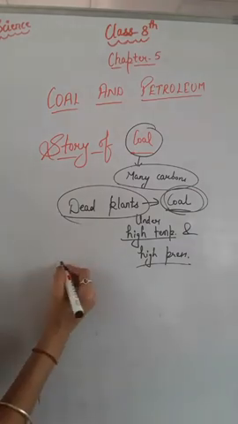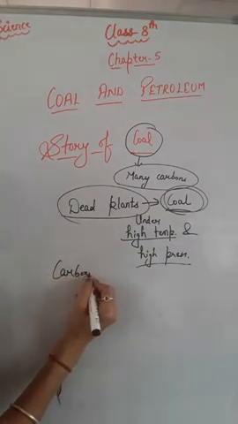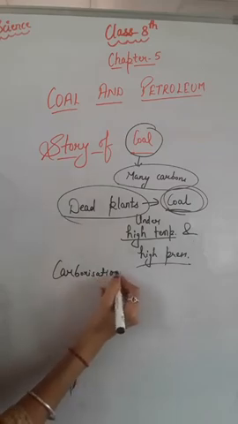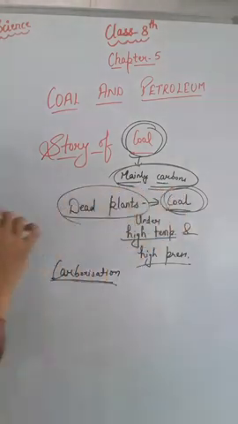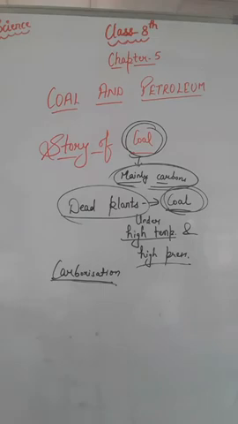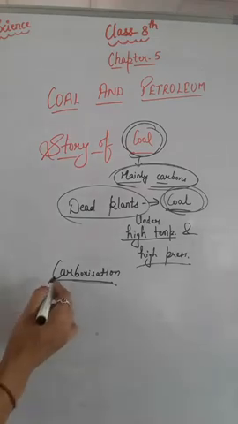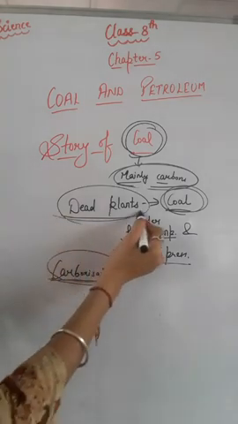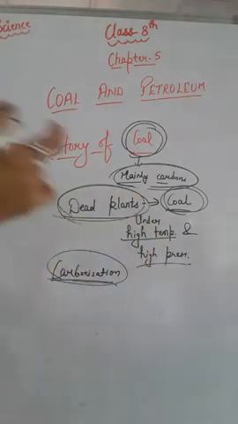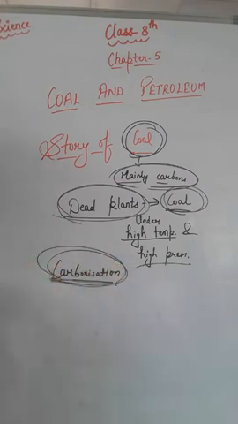And one important definition is carbonization. What is carbonization? As we know, coal contains mainly carbon. The slow process of conversion of dead vegetation, or we can say dead plants, into coal is called carbonization. In simple words, the process that includes the conversion of dead plants or dead vegetation into coal is known as carbonization, right?